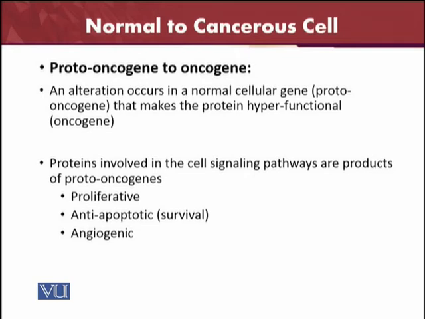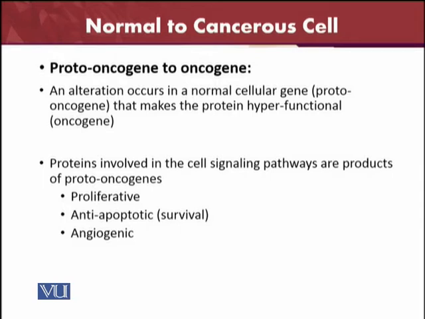How does the proto-oncogene, which is the normal gene that promotes the normal division of cells, lead towards the oncogene? It is an alteration in a normal cellular gene, the proto-oncogene, that makes the protein hyperfunctional, giving oncogenes. As we have already studied about prions, prions are normal proteins. It is the normal gene PRPN. There is a change in the expression and a change in the protein which will be converted into prions. Similarly, there will be an alteration in the normal cellular proto-oncogene, causing protein hyperfunction, and then it will be converted into an oncogene.